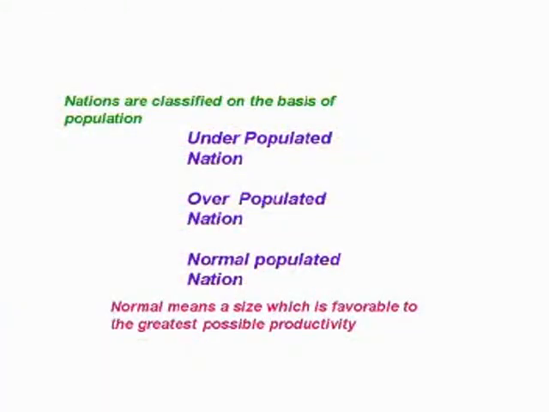But the optimum population theory said it is not the case for all circumstances. Sometimes population growth is needed, and sometimes they want to control the population. So, according to the optimum population theory, there are three categories. One is underpopulation, another is overpopulation, and the third is normal population, or optimum population.